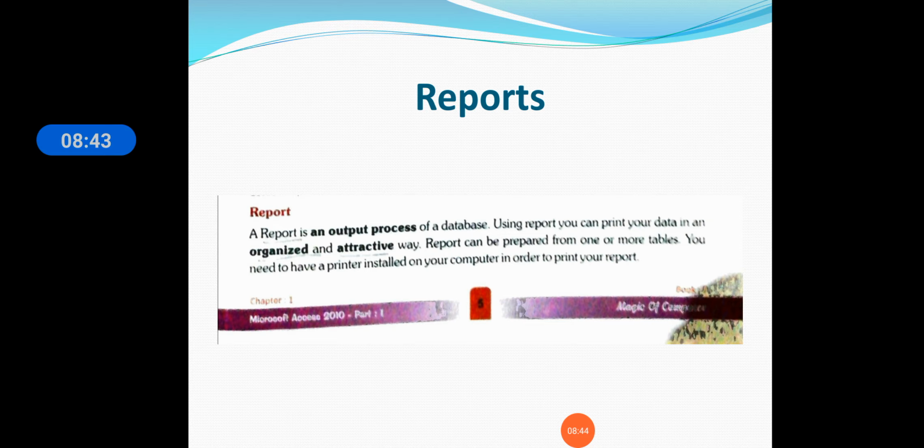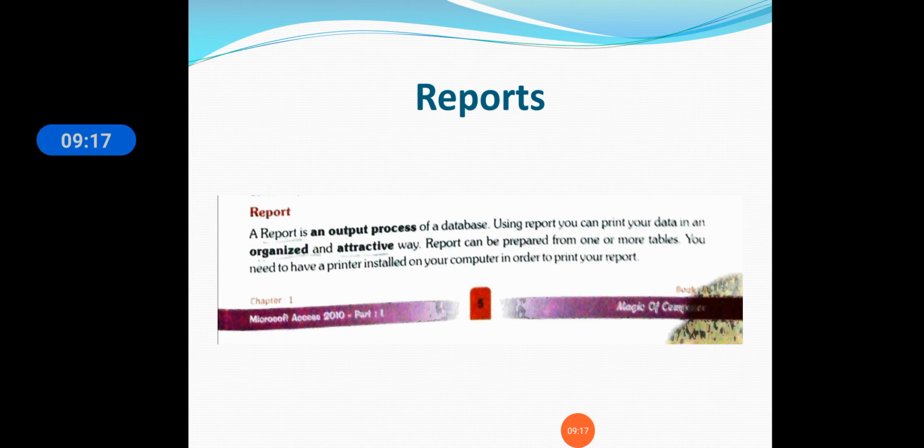Reports. A report is an output process of a database. Using a report, you can print your data in an organized and attractive way. Now, students, remember here a report is an output process. It is used to print reports. In an organized and attractive way you can prepare your reports. A report can be prepared from one or more tables. You need to have a printer installed on your computer in order to print your report.